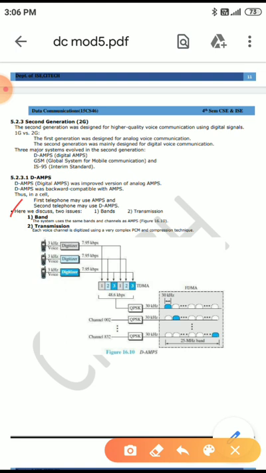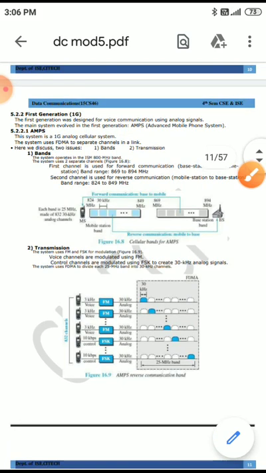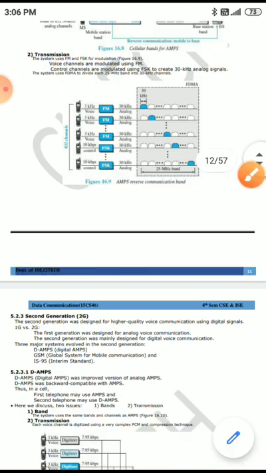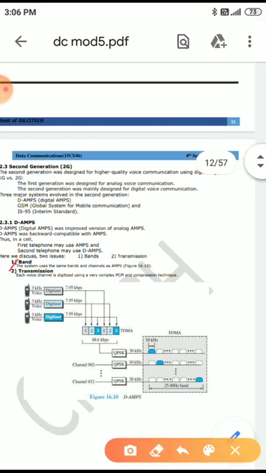In DAMPS also there are two issues. One is band, one is transmission. Band: the system uses the same band and channels as AMPS. We know that there are two channels, first channel for forward communication, second channel for reverse communication. The same 1G bands are used in 2G also.